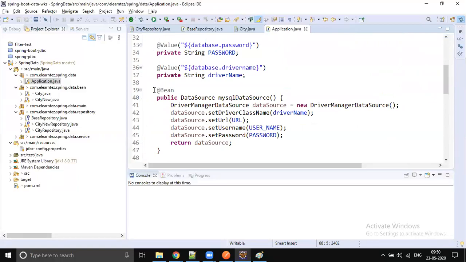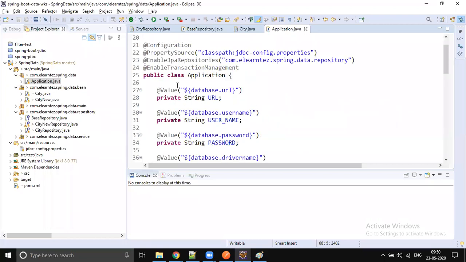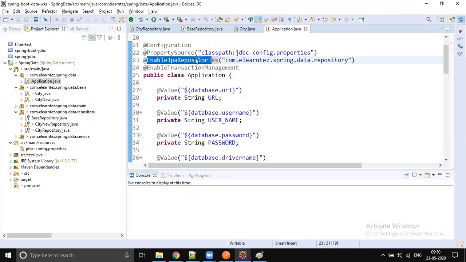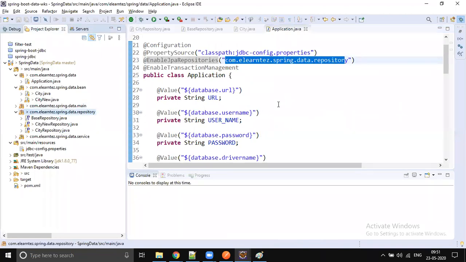So in Spring Data JPA without Spring Boot, you have to do some more configuration. You need to add the enable JPA repositories annotation, and you need to enable transaction management. Where are our interfaces present? The interfaces are in the Java package, com.eln.springdata.repository. In that folder we have these interfaces written.